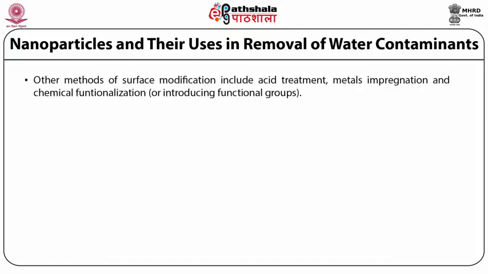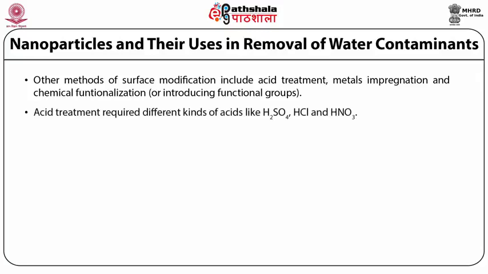Other methods of surface modification of the carbon nanotube include acid treatment, which is the mainly used treatment method. Metal or chemical functionalization, that is, incorporation of metal, is not a commonly used method.